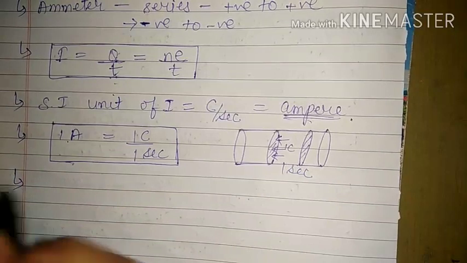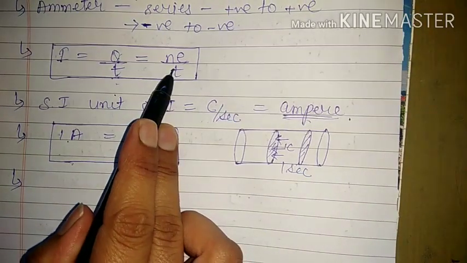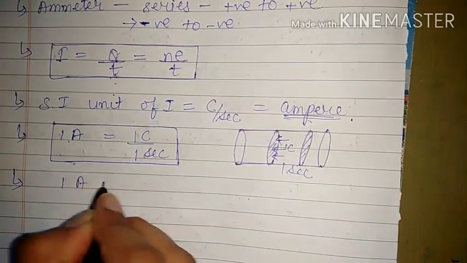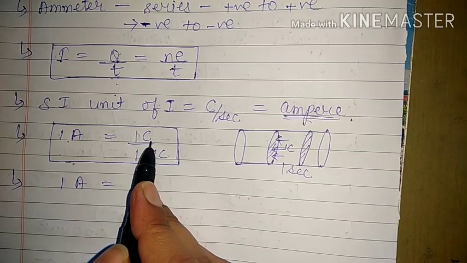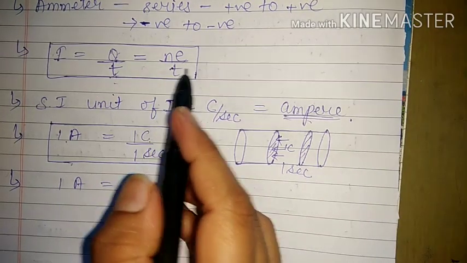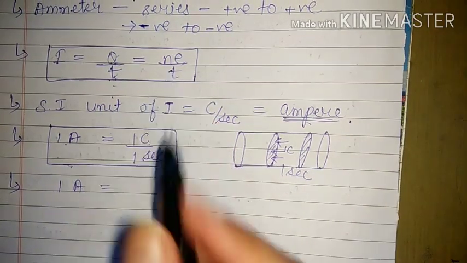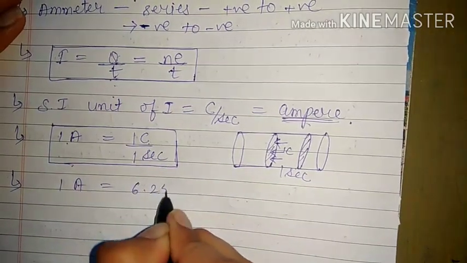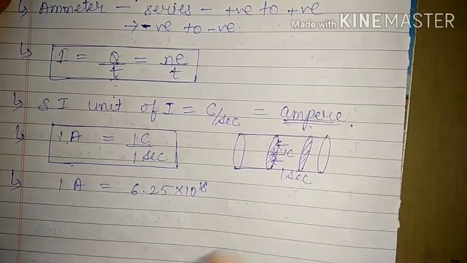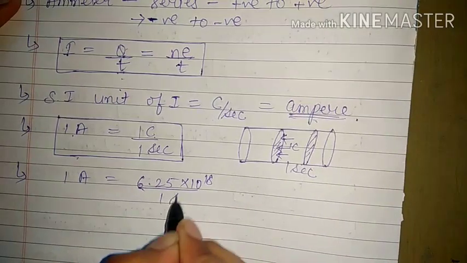Similarly, one more definition we have seen right now. To produce 1 coulomb of charge, there must be a flow of 6.25 × 10^18 electrons in 1 second.